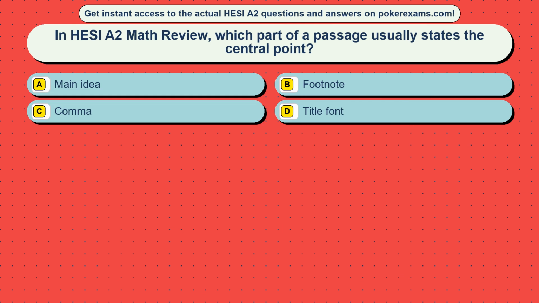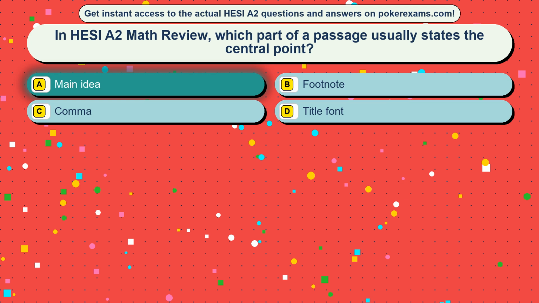Question 33. In HESI A2 Math review, which part of a passage usually states the central point? Option A, main idea. Option B, footnote. Option C, comma. Option D, title font. The correct answer is option A, main idea.